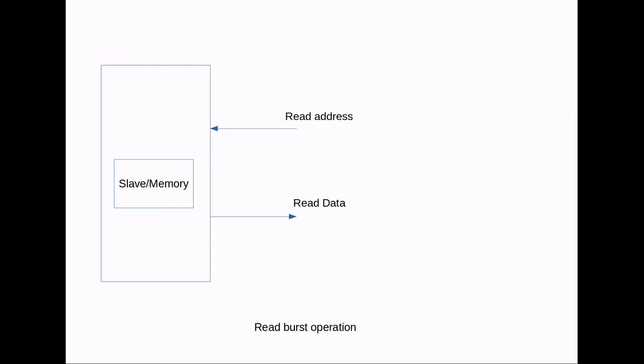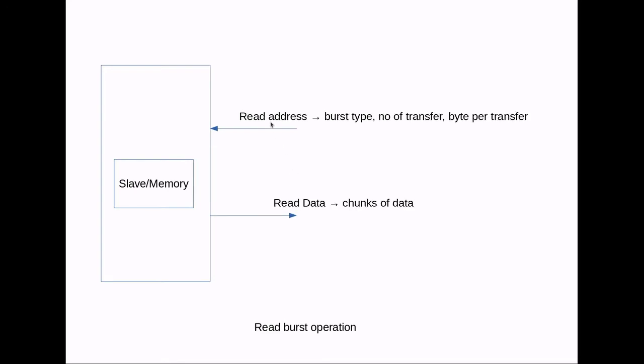As we can see here, this is our slave or memory, and in the read channel there are two types of sub-channels. One is read address, another one is read data. What does read address consist of? It consists of some control and address information of the data we want to read from the slave. In read data, as you can see, the direction of the arrow is outward, so we will get the chunks of data.